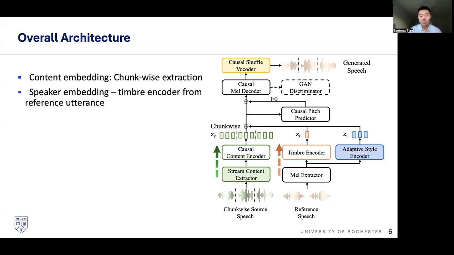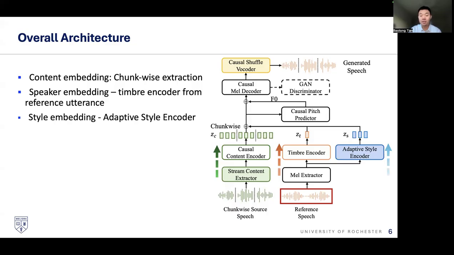The orange part, speaker embedding. We use a timbre encoder to extract information from the reference utterance. And our contribution one, the adaptive style encoder, which is the style branch, still from reference speech, we feed that to the style encoder to get the style embeddings.